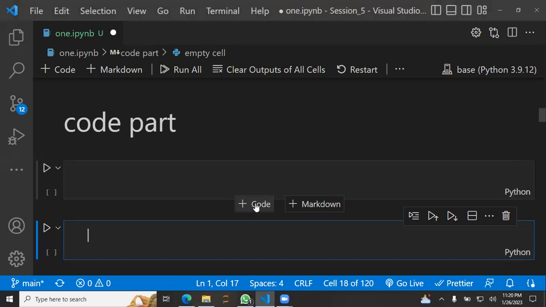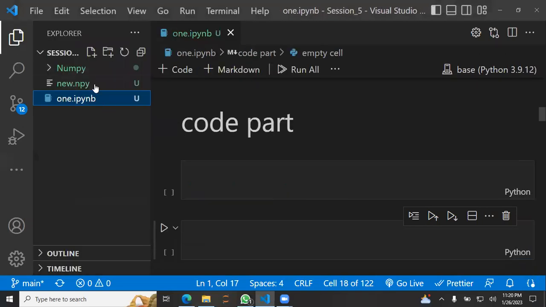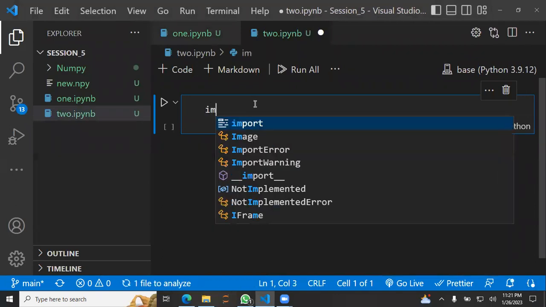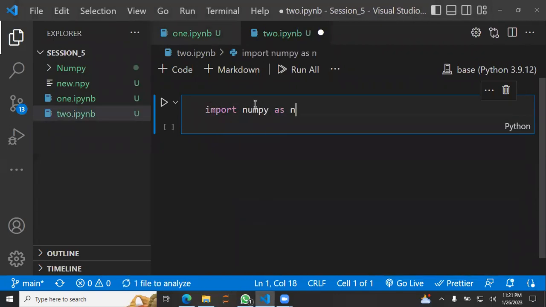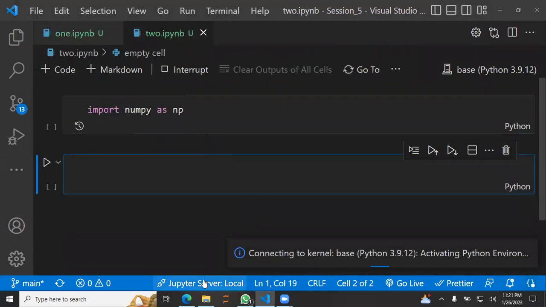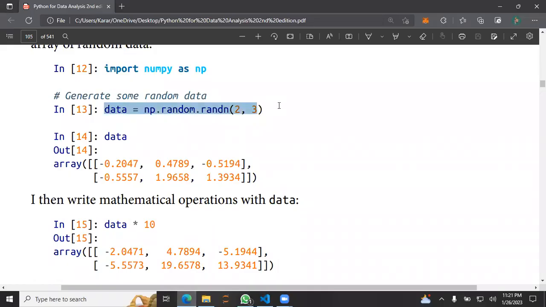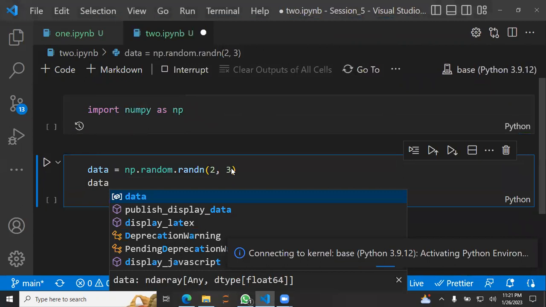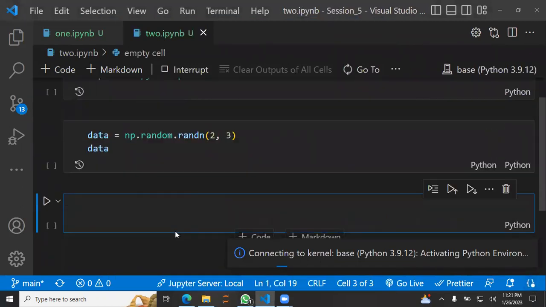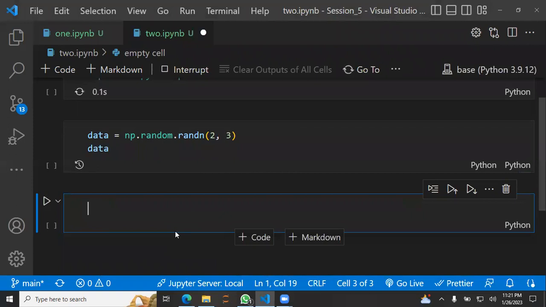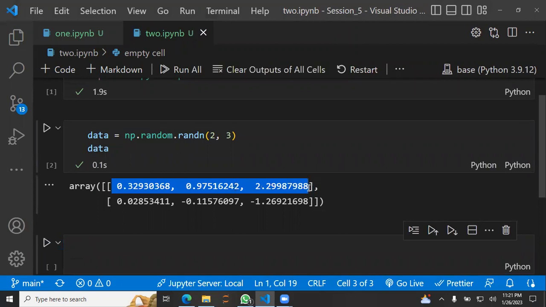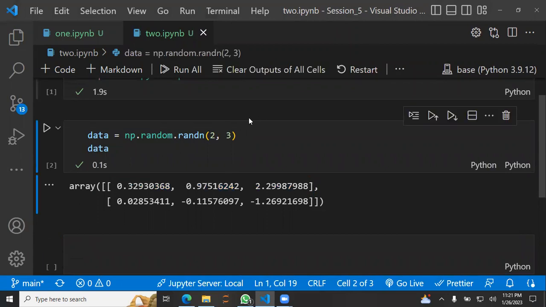This notebook already has some code, but maybe we can make a new one, 2.ipynb, and take a fresh start. Import NumPy as np. And after that we could just copy this because there's nothing hard here. Let's wait for the kernel to connect. Oh yeah, it's connected. So yeah, it populates a two-dimensional array.